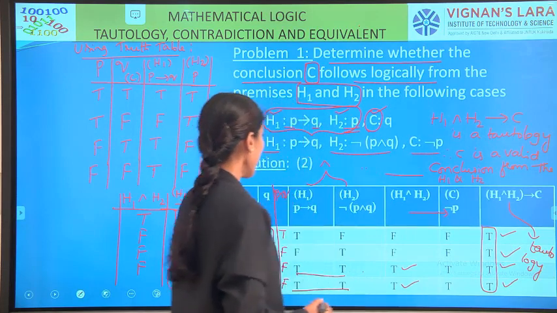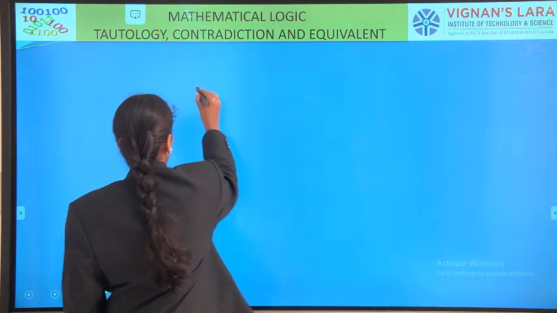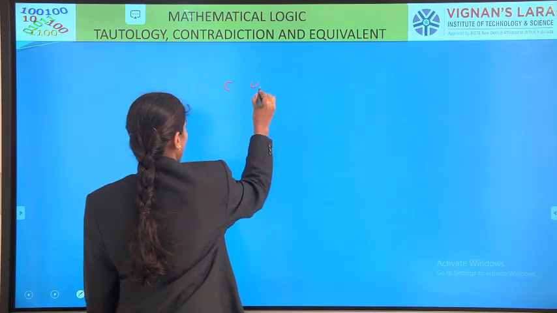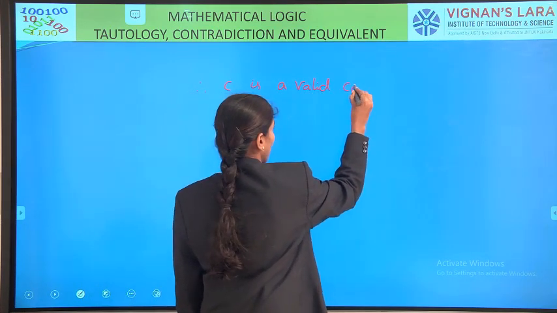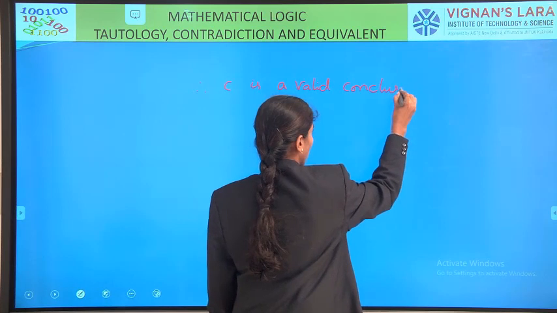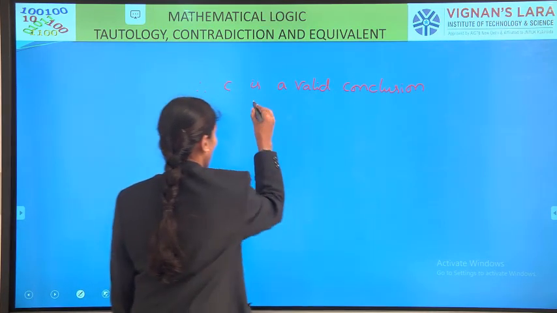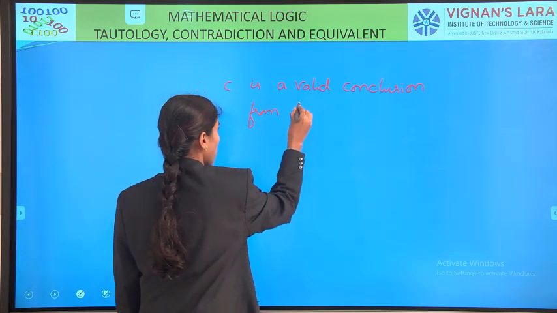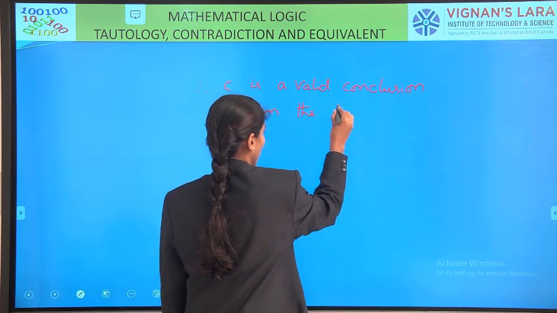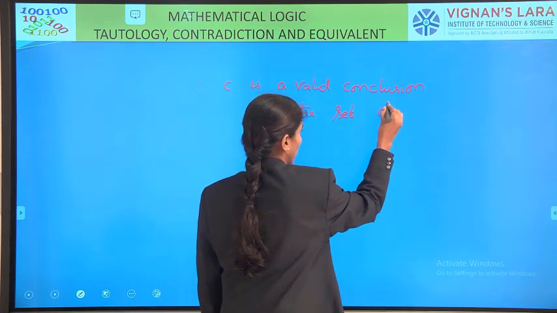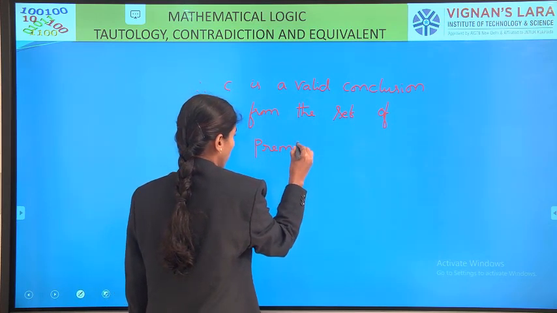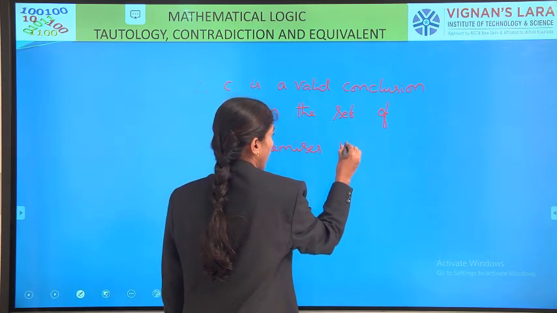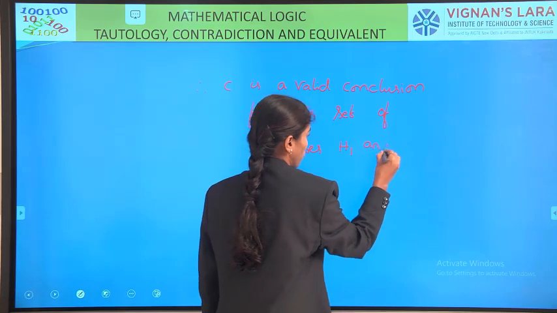Thus we can say that C is a valid conclusion from the set of premises H1 and H2.